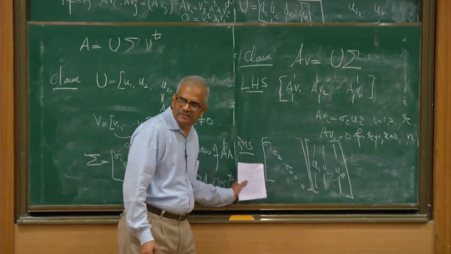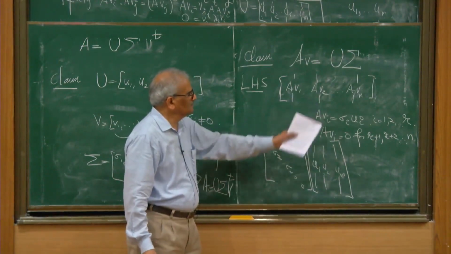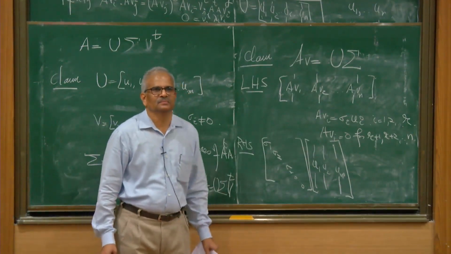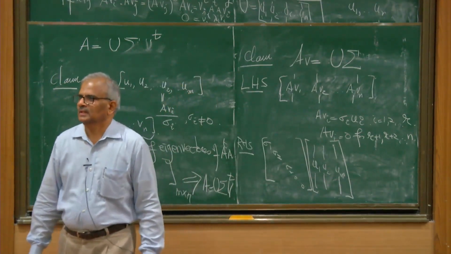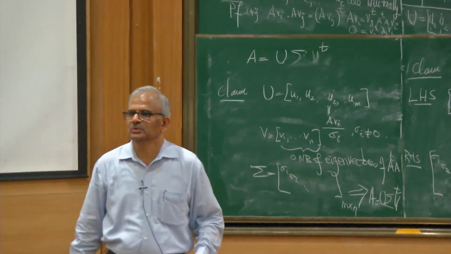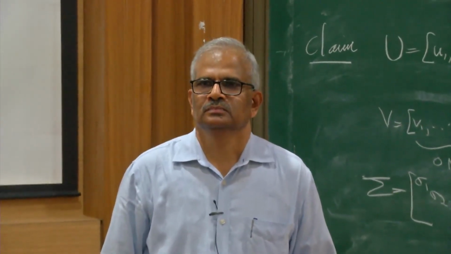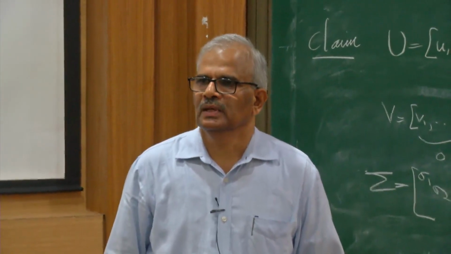Sigma 1 u1, sigma 2 u2, etc. And that's precisely this. The way we have constructed U, this factorization is easy to see. Any doubt?